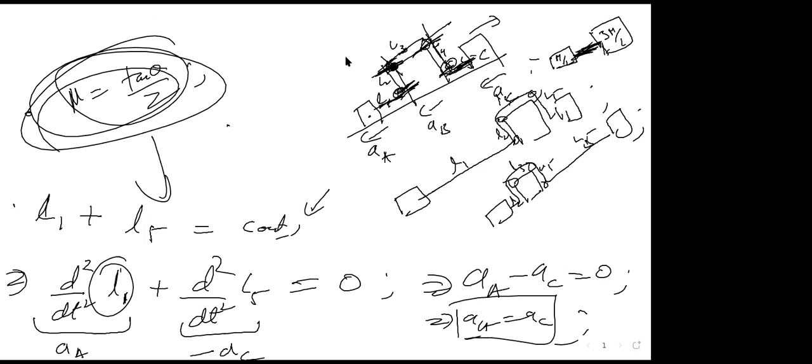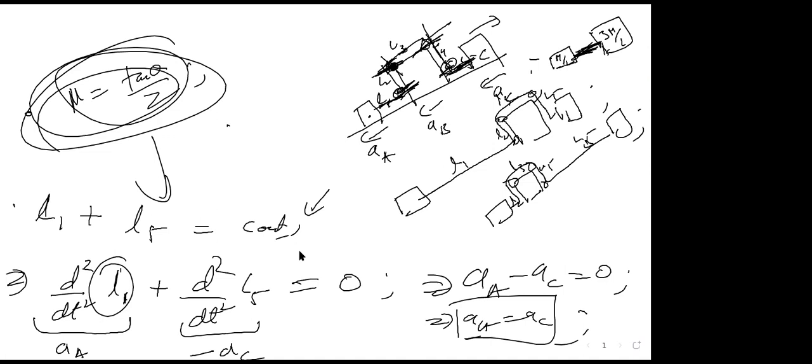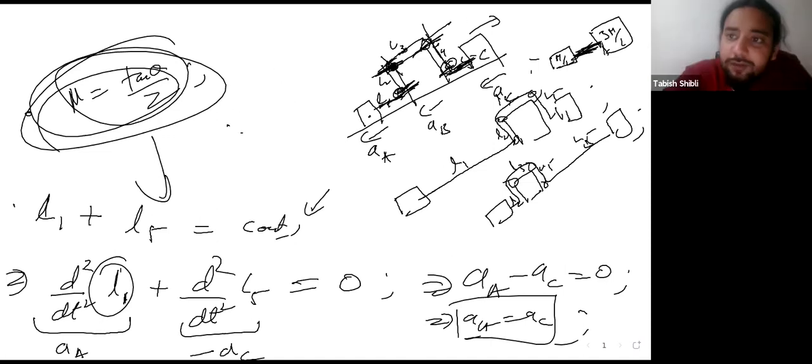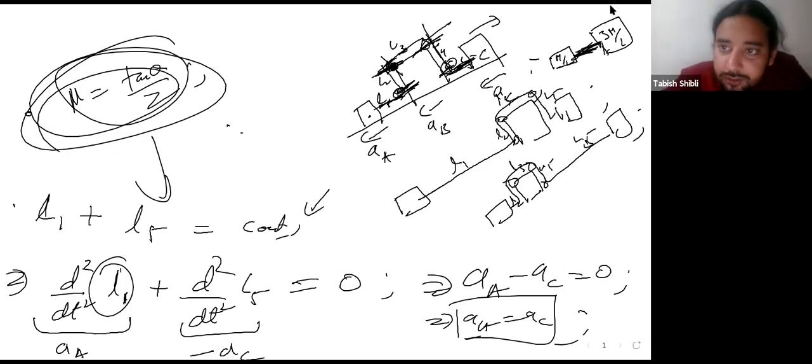Sir, can you please solve for AC again? The value of AC will be the same as AA, right? Because you got that from the constraint equation. So your AC is just AA, which was found out to be 3 by 4 sine theta multiplied by G.